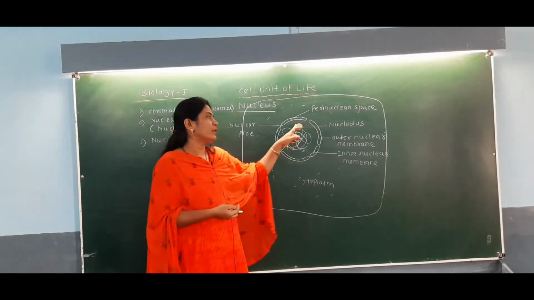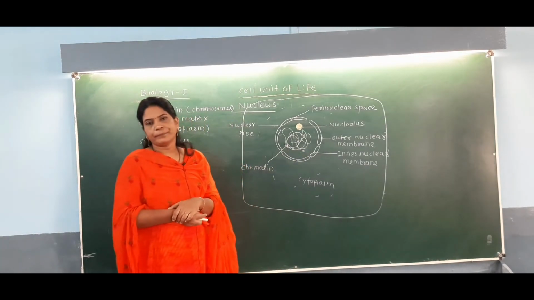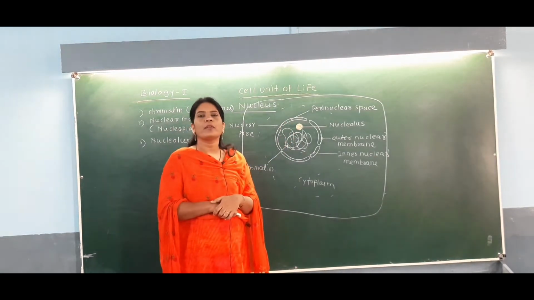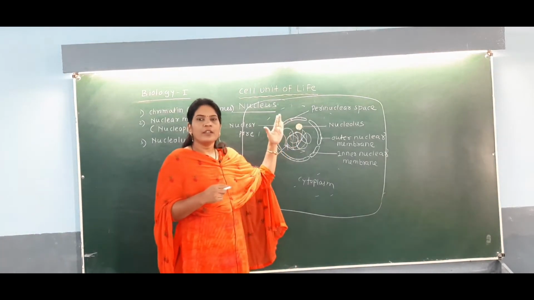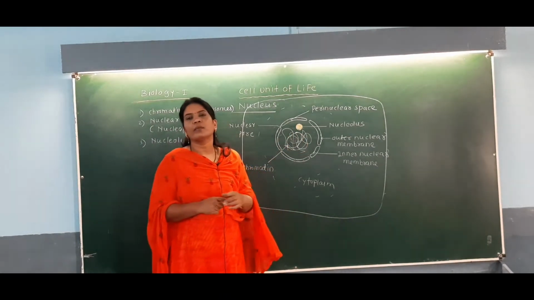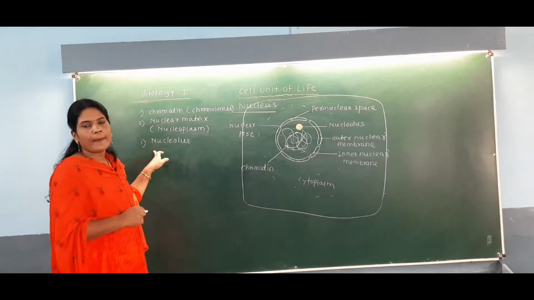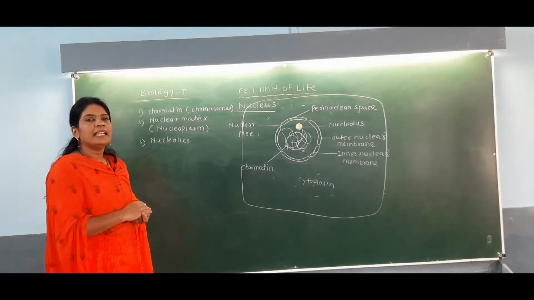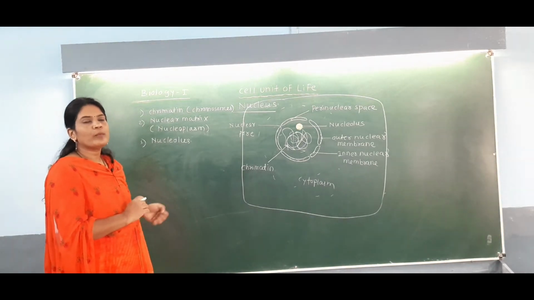So the content of the nucleolus gets mixed with the content of the nucleoplasm, because it does not have any membrane. So it is very important that you know that the nucleolus is a cell organelle which is present inside the nucleus, in the nucleoplasm, without any membrane. The content of the nucleolus gets mixed with the content of the nucleoplasm or nuclear matrix. Okay, what is the function of this nucleolus? Why is it present inside the nucleus? So the nucleolus has the function of the synthesis of ribosomal RNA.